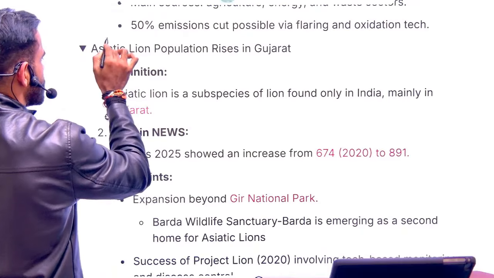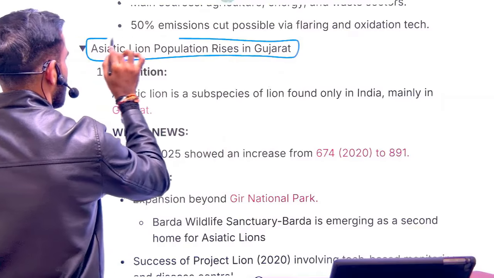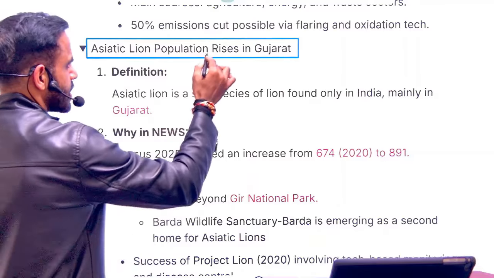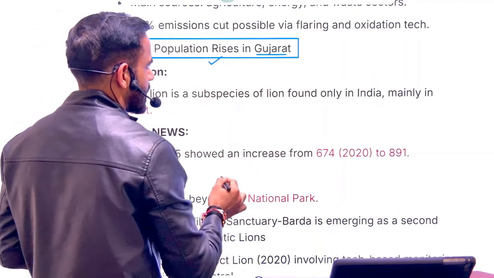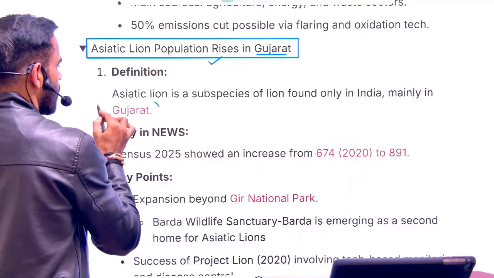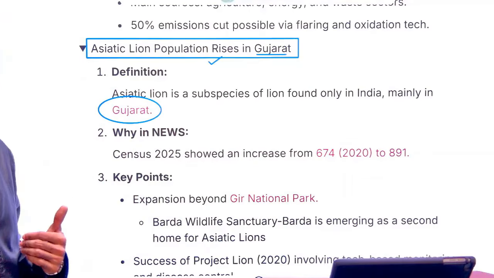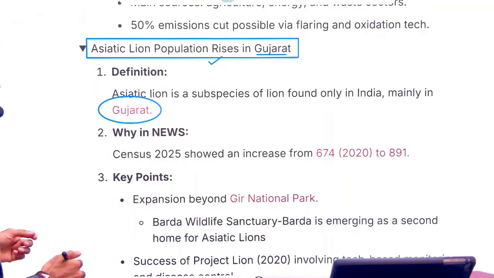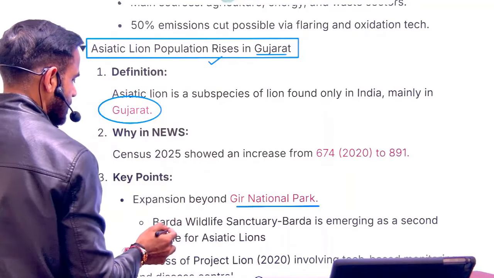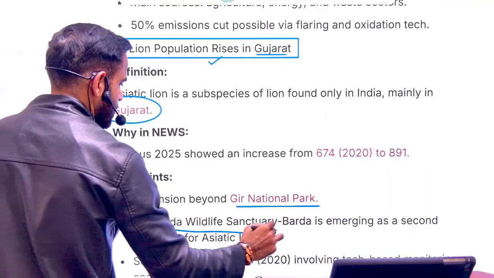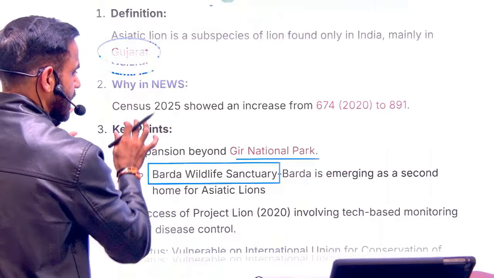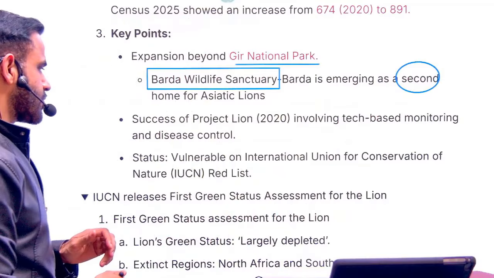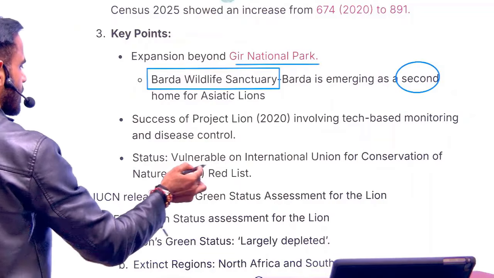Next is related to Asiatic lion population. So, over a period of time, because of the conservation effort, the population of Asiatic lion has increased in Gujarat. Now, the Gir forest in Gujarat, basically Gir region, that is considered as the home of Asiatic lions, Gir National Park. Apart from that, there is a Barda Wildlife Sanctuary. This is also in Gujarat, and this is considered as the second home of Asiatic lions. So just remember this thing, Barda Wildlife Sanctuary. The IUCN status is vulnerable.